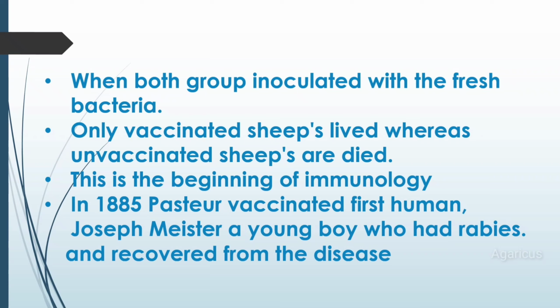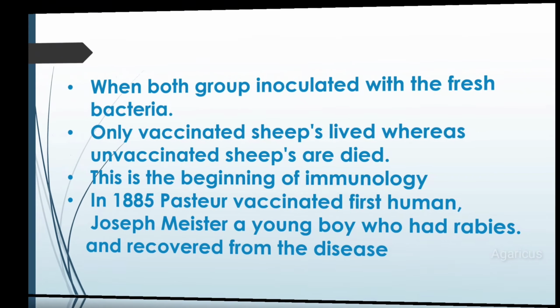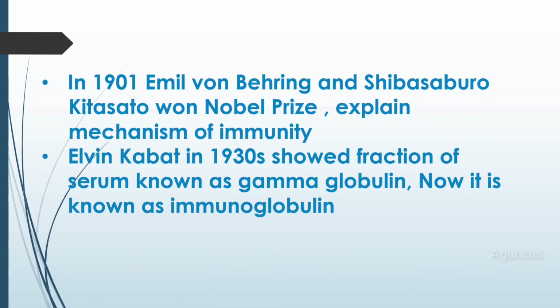In 1885, Pasteur vaccinated the first human, Joseph Meister, a young boy who had rabies, and he recovered from the disease. In 1901, Emil von Behring and Shibasaburo Kitasato won the Nobel Prize for explaining the mechanism of immunity. Elvin Kabat in the 1930s showed the fraction of serum known as gamma globulin. Now it is known as immunoglobulin.